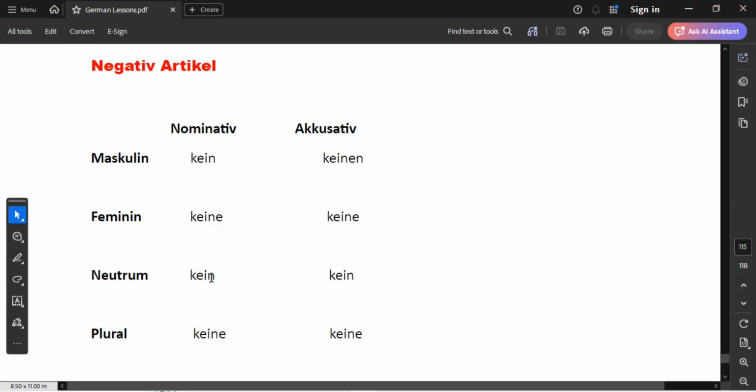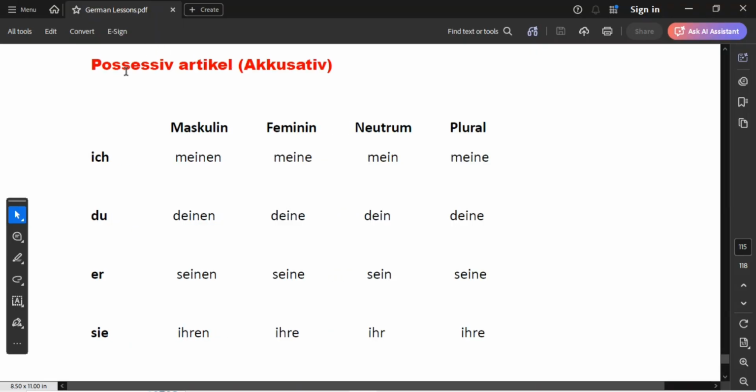In neutrum, it will be kein in nominative, and also in accusative it will still remain kein. In plural, it will be keine, in nominative, and also in accusative it is going to remain keine. So in this case, it is only in masculine that it changes from kein to keine. The others remain the same, both in nominative and in accusative. Now, let us go ahead and look at possessive articles in accusative.